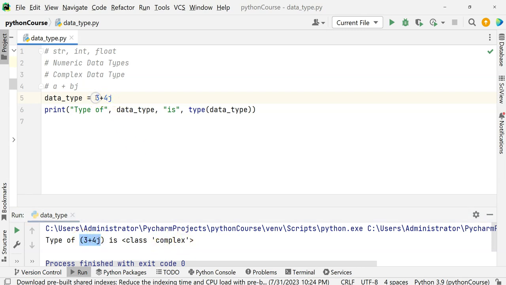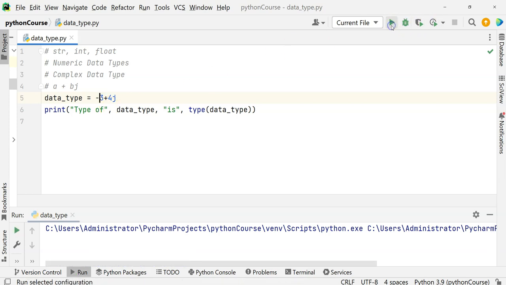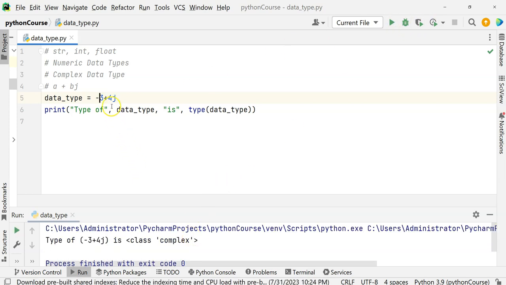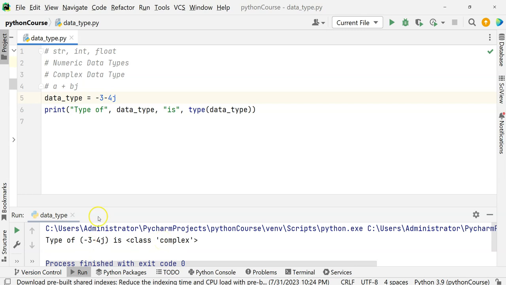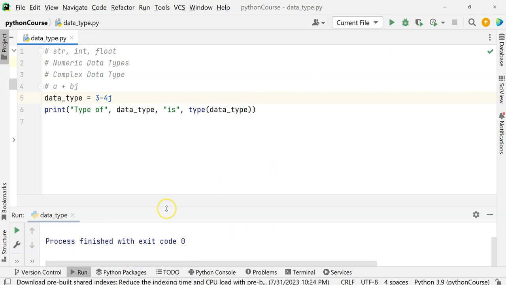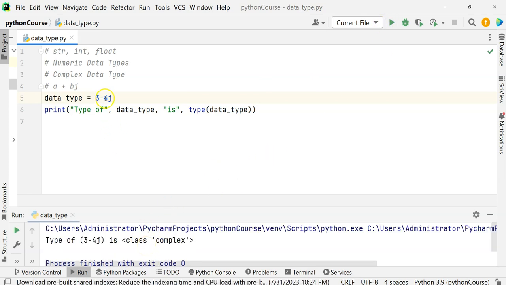Now minus 3, minus 4j is also a complex number, so a and b can be any number. This is also a complex number with real part 0.